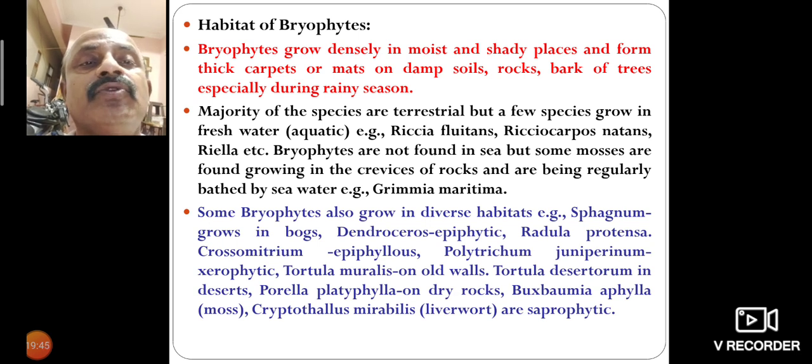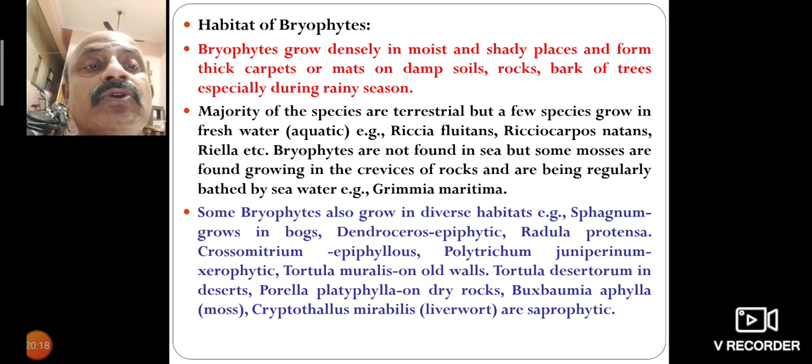For example, Sphagnum grows in bogs. Dendroceros is epiphytic, along with Radula, Porella, Frullania and others. Polytrichum juniperinum is also xerophytic. Tortula ruralis grows on walls, Tortula desertorum in deserts, and Porella and Plagiochila on dry rocks.